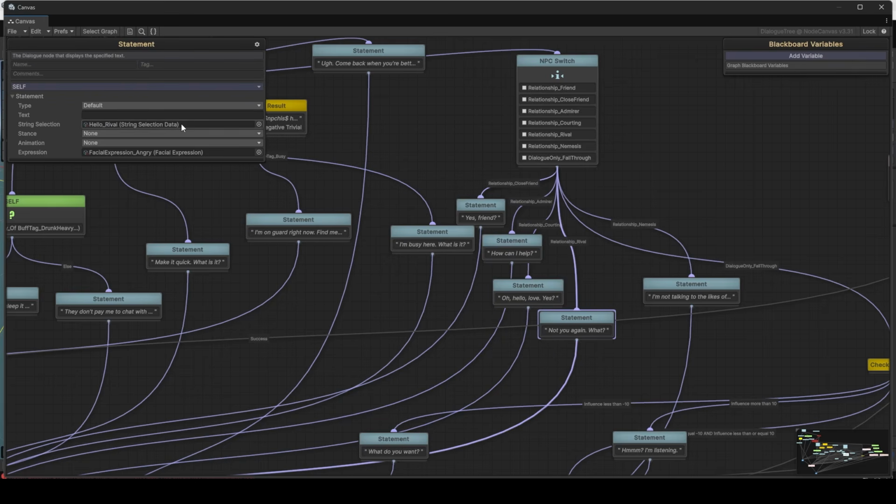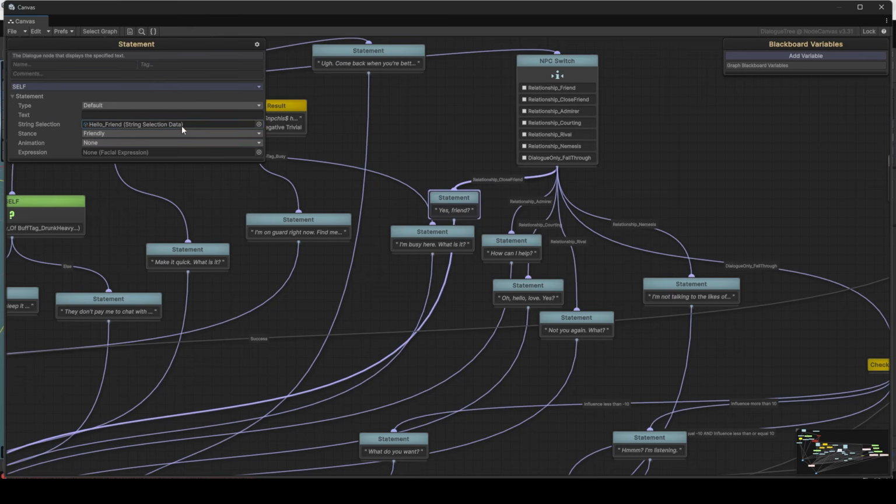This is Node Canvas, the dialogue tree version. And you can follow the single thread of logic. So here you can see that if you've started to make a friend or you've started courting someone, they'll say hello differently. And other relationship types stop talking to you completely. But they can each still have their own personality because the logic determines how they basically feel and how they animate. But the actual words they say are defined by their traits and their culture and their job or whatever else we want.